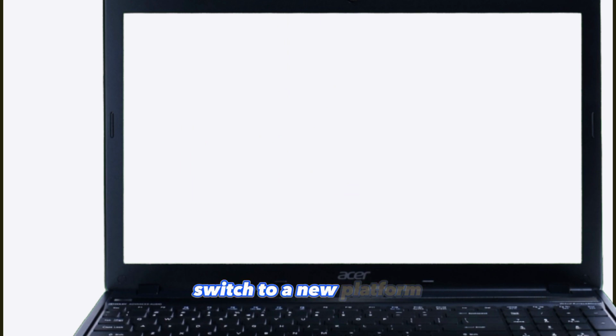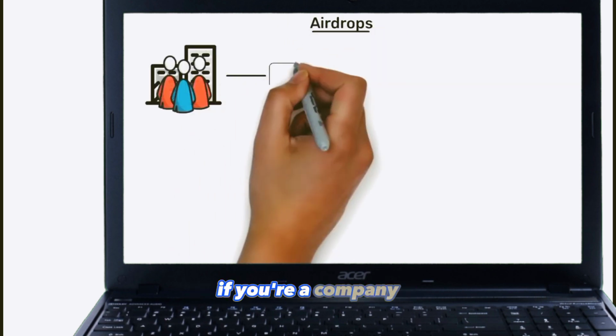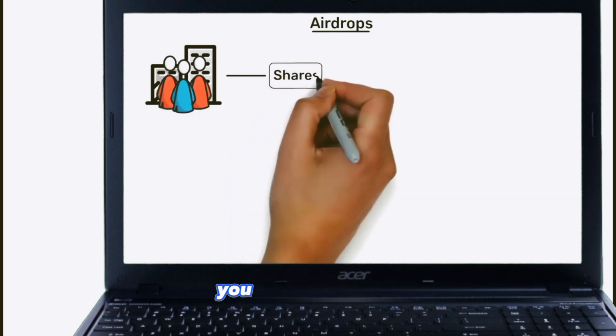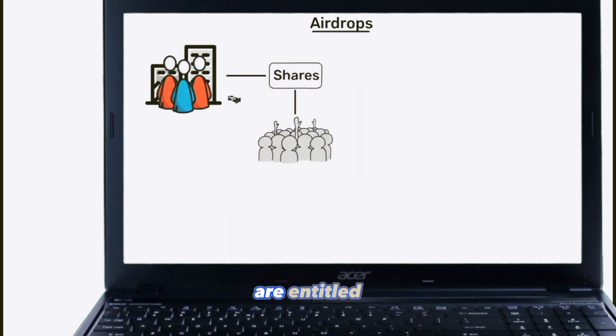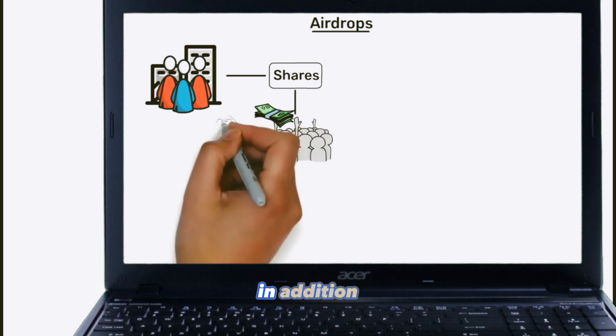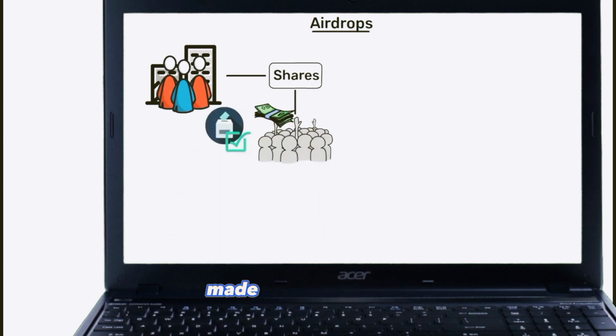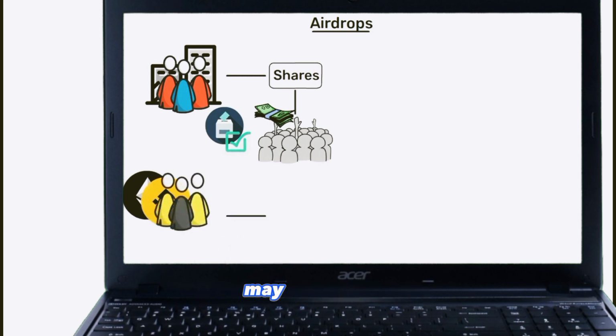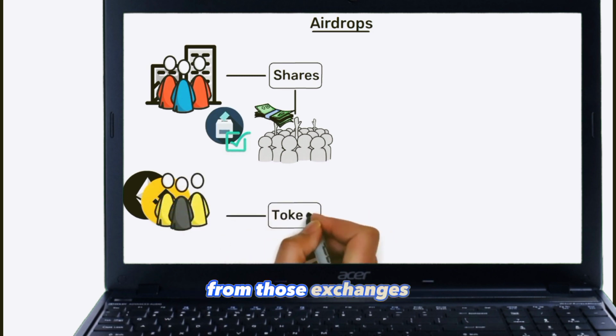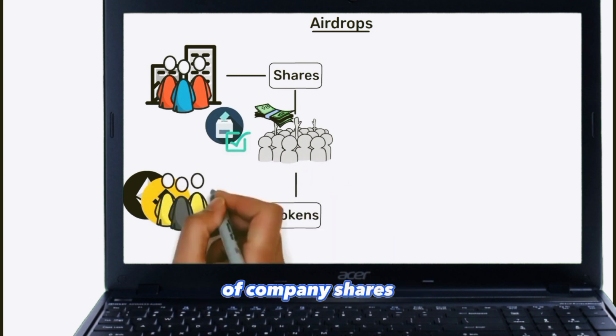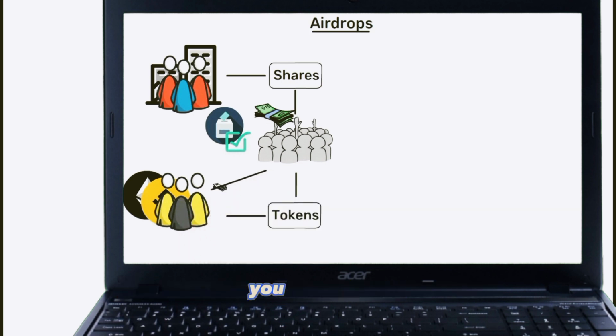Regarding the switch to a new platform, there are airdrops that I will explain in a simplistic way. If you're a company and you want to be publicly traded, you sell your shares, and people who buy them are entitled to the company's profits. In addition, they are granted a vote in the decisions made by the company. With a vast majority of cryptocurrency exchanges starting out, it may be worth considering one of the coins from those exchanges, set up in the vein of company shares. If you own a significant number of tokens, you get a cut of the platform's profits and a say in the direction the platform will go in the future.